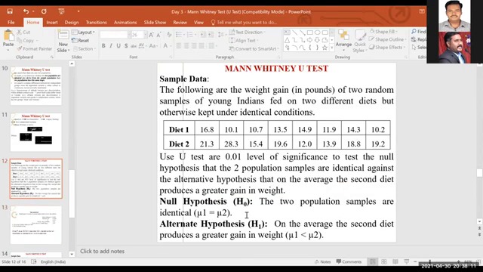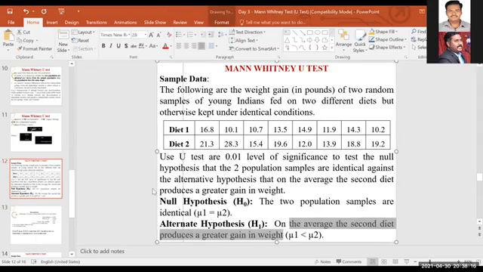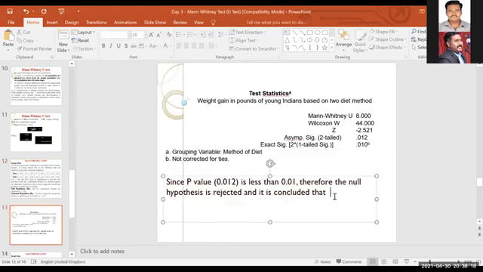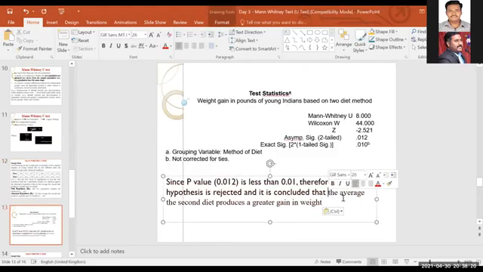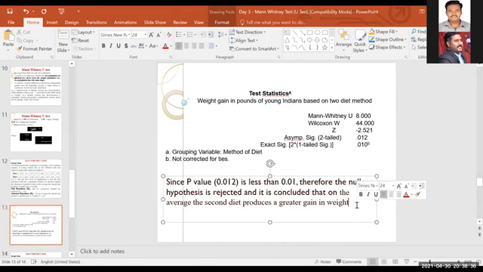The average gain. Concluded that on the average the second diet produces a greater gain in weight. That is, if you want to cook up, you can make it. That is what it indicates.